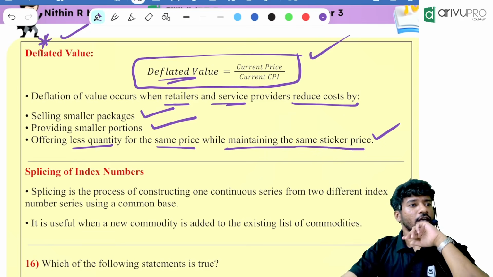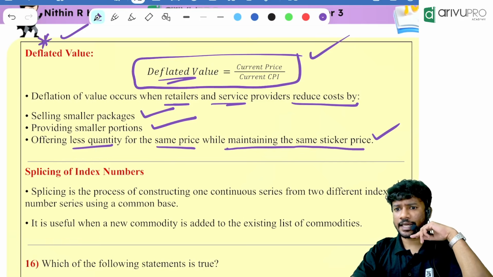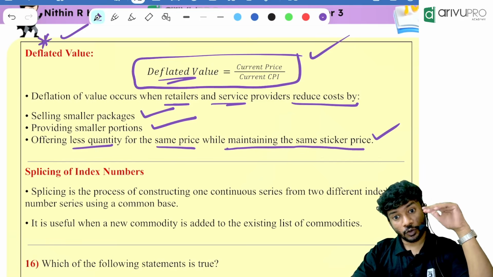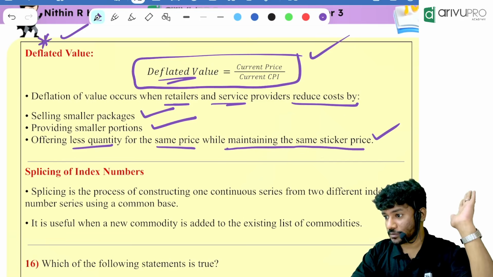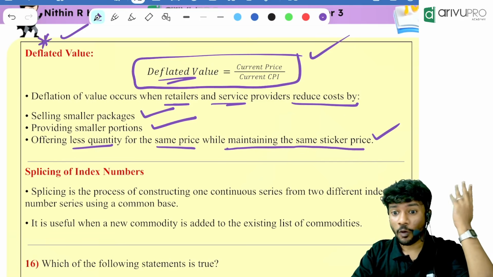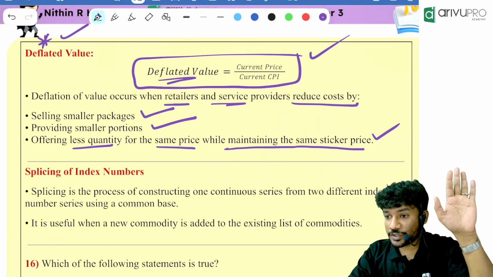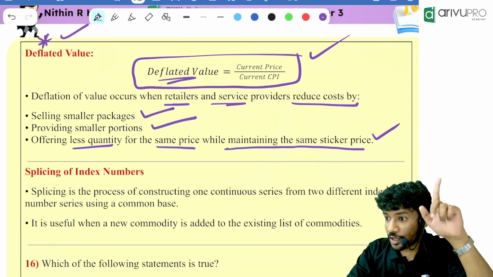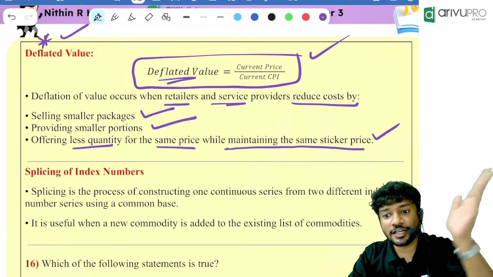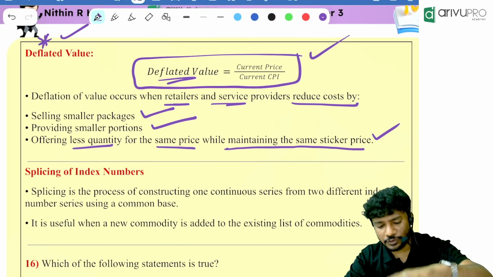Now, people, for 50 rupees, previously we used to get Dairy Milk. Now also we get it for 50 rupees, but the quantity is less. Everywhere it is happening. With respect to water, initially for 10 rupees you were getting 1 liter. Now for 10 rupees you are not getting 1 liter, you are getting 500 ml. So everywhere it is happening with respect to deflated value. Keep a note of it.